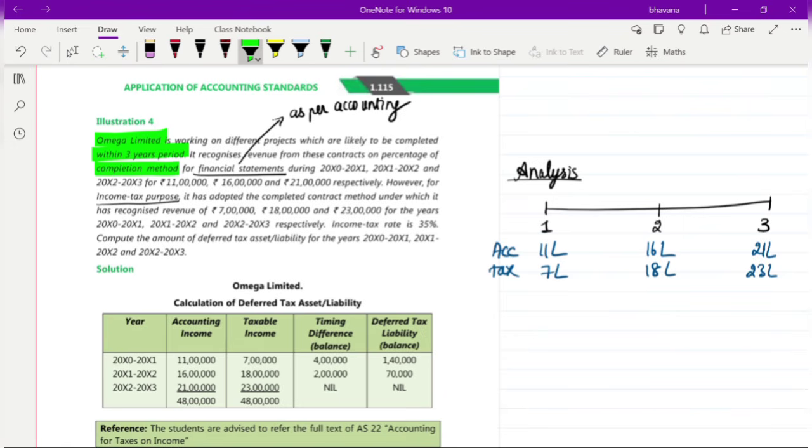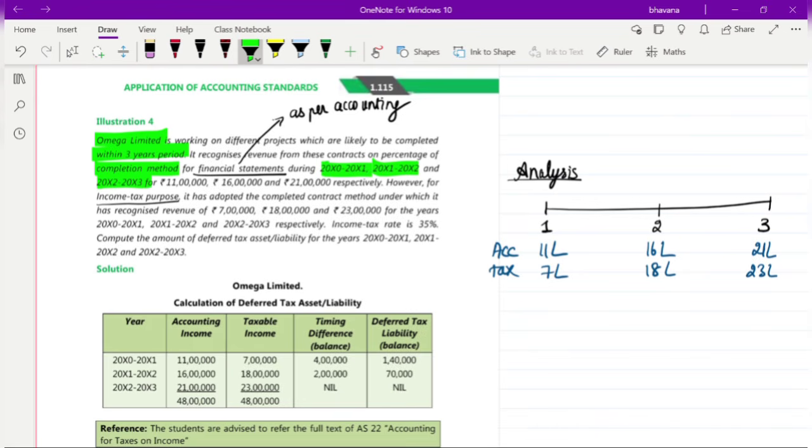If you have understood AS 7, related to construction contracts, there is also one AS related to construction contracts. If you understand that, you will be able to understand this sentence. So for financial statements during 2010-11, 2011-12 and 2012-13, what is the revenue they have recognized?